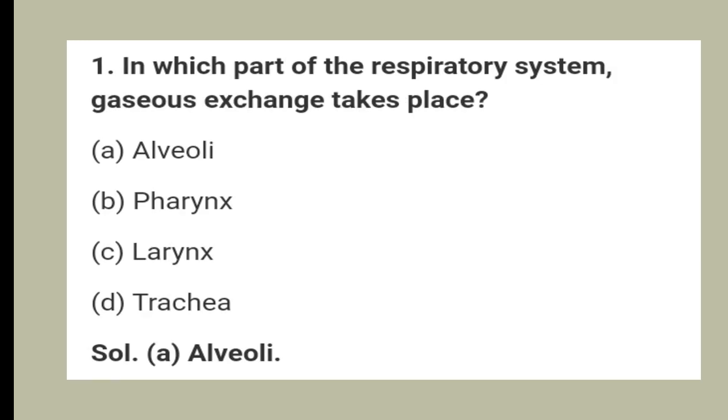Respiratory system. Question 1. In which part of the respiratory system does gaseous exchange take place? Option A alveoli, option B pharynx, option C larynx, and option D trachea. And the answer is A, alveoli.